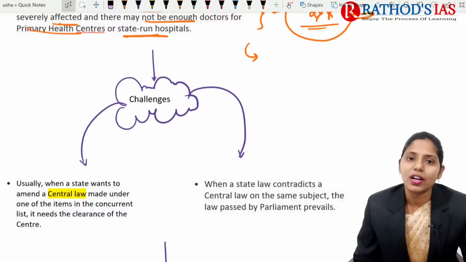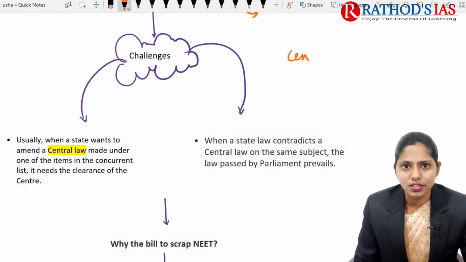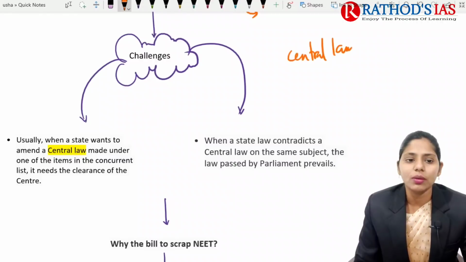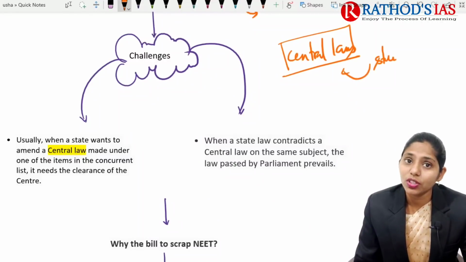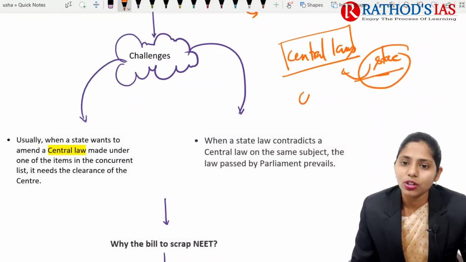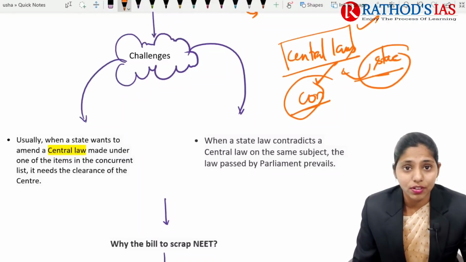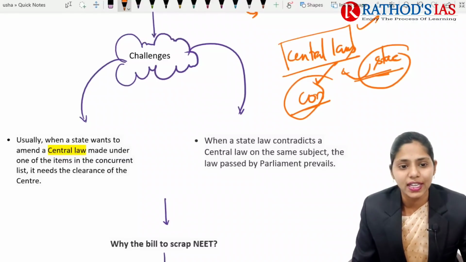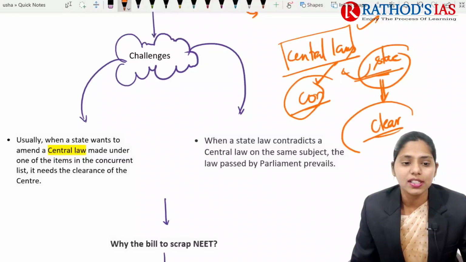Now, if we talk about further challenges regarding the passing of this anti-NEET bill, if you are talking about central laws or the concurrent list, whenever the state government wants to bring any change in central laws and the concurrent list, it needs special clearance from the center.